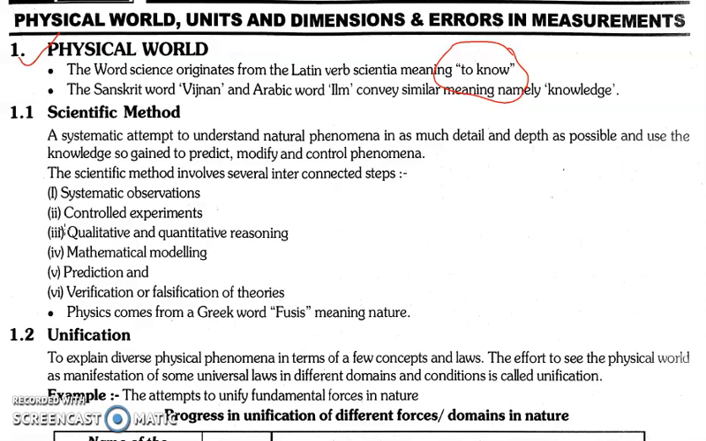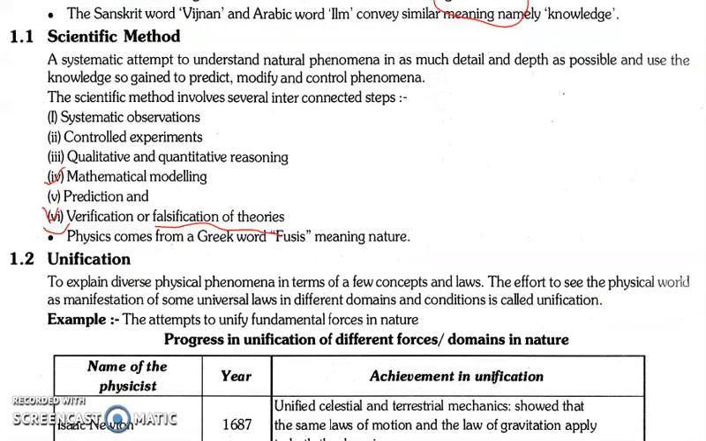We have systematic observations, controlled experiments, we do experiments of course, qualitative and quantitative reasoning, mathematical modeling, prediction and verification or falsification of theories. This is nothing to do with this chapter in detail. These are the basic examples of the scientific methods that we have.